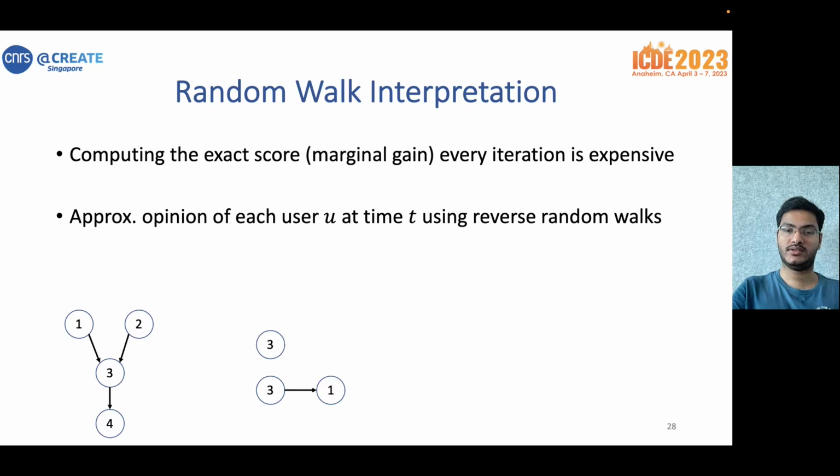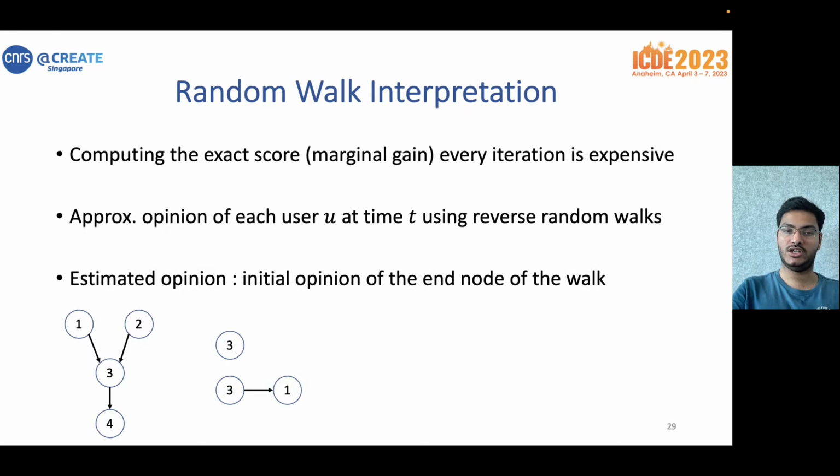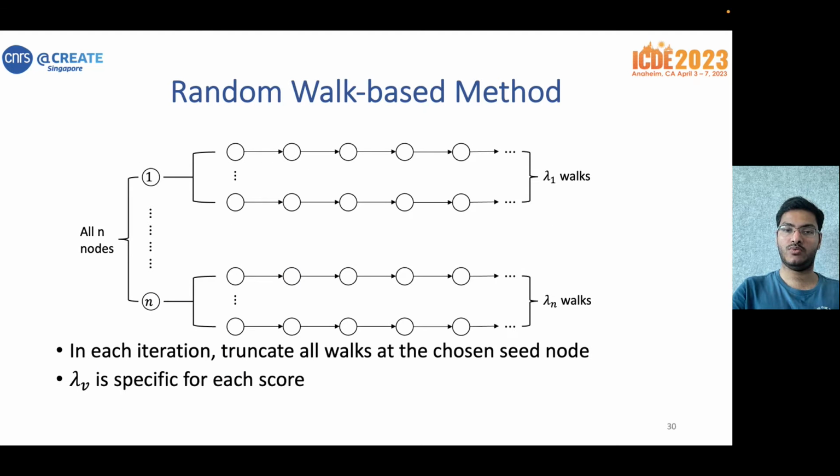This continues for t rounds, and eventually the estimated opinion of the user at time t is simply the initial opinion of the end node of the walk. Using this, we design our random walk-based method, where for all users in the network, we generate some random walks. And after that, we run the same greedy algorithm. In that, we truncate all the walks at the chosen seed node according to the estimated marginal gain. Now, the number of walks per node, lambda v, is specific for each score, as we show.